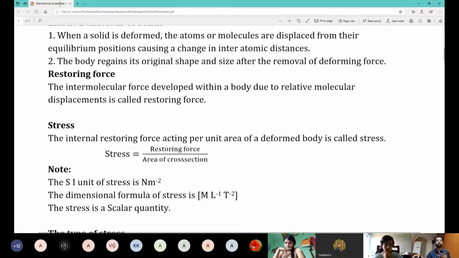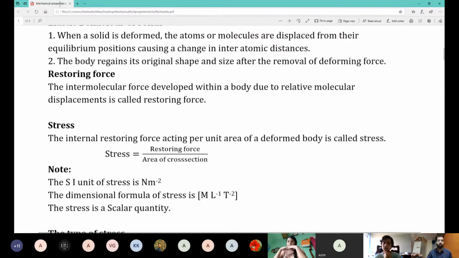Now, as per the question, stress does not have any direction. Okay, it's a scalar one. Sir, what is the power of M? Is it only one? If I write x, it means x power 1. If I write m, it means m power 1. Okay. So if you want, I'll change it and give it to you. No issues. Don't confuse, that's all.